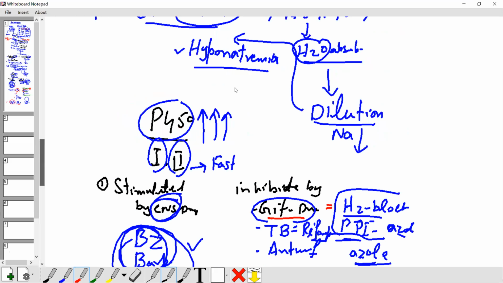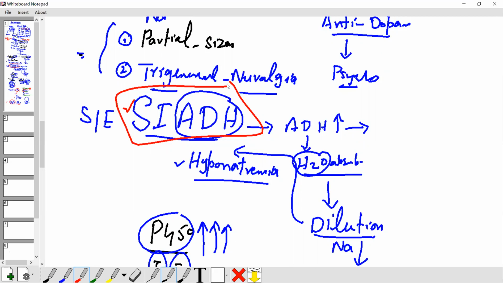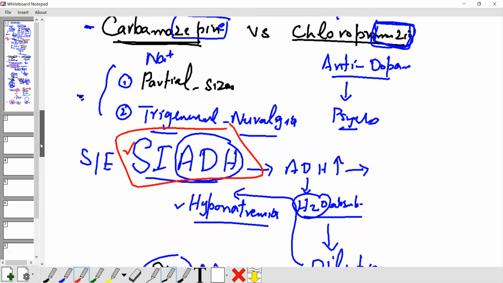SIADH. Any other drug causing SIADH? Let me know. Any other drug causing SIADH? Antidepressant. Good. Antidepressant, which group? SSRI. SSRI first one, okay?